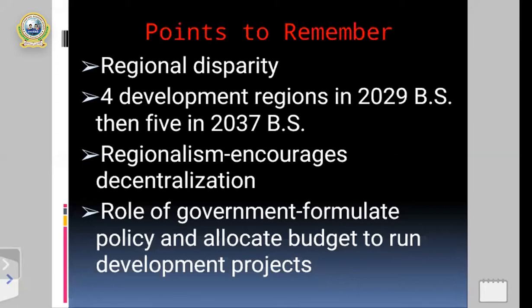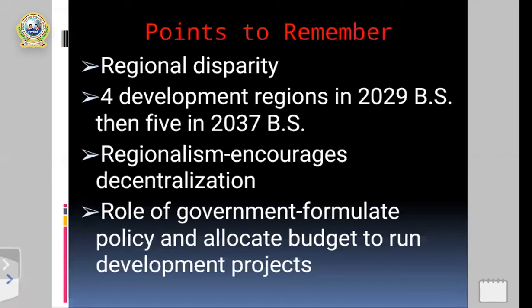Why do we use different means and resources? For development, and through development people get different opportunities, services, facilities, and many more. So human beings use different means and resources in a proper way to launch different development projects in the different development regions.